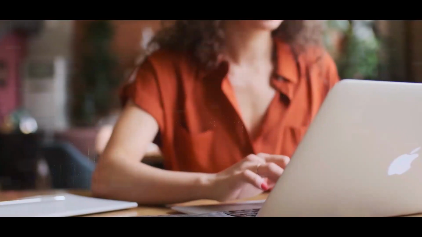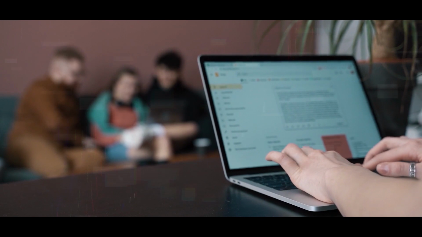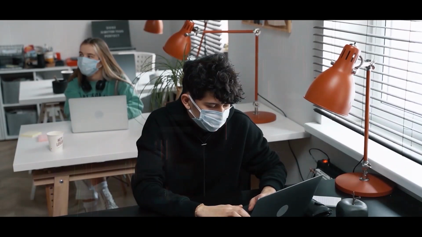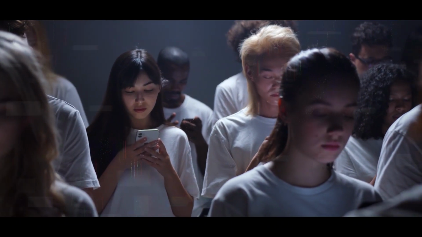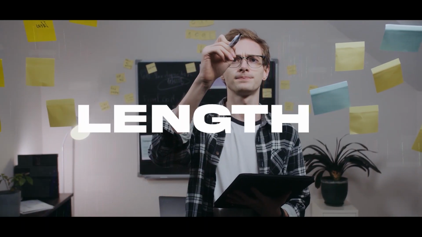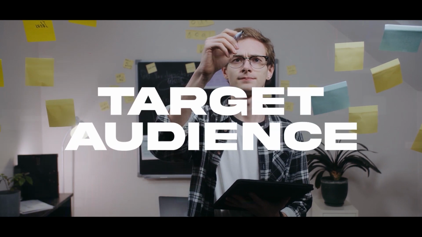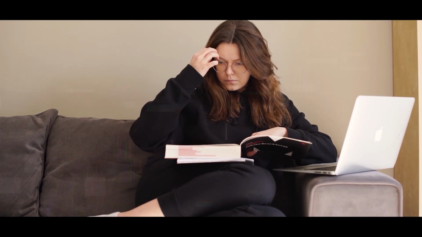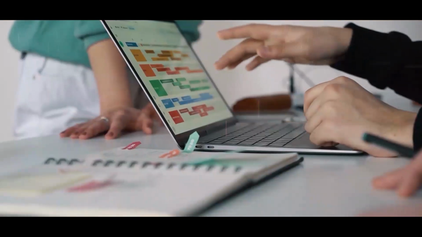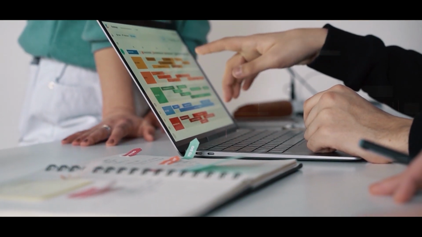Step 4. After finding your perfect course to sell, the next is to actually start creating the course. With the help of Udemy's tool, you have validated that there is demand for your course topic. Now, you can confidently spend time creating your course, knowing that there is an audience waiting for it. Be sure to consider factors such as length, format, and target audience when creating your course. It's also helpful to have a clear outline of the topics you will cover in your course and a plan for how you will deliver the content to your students.